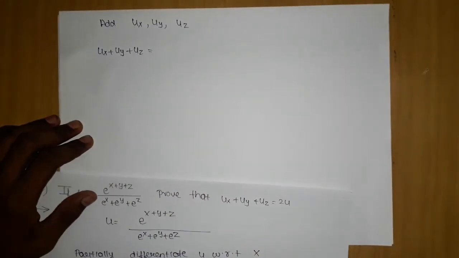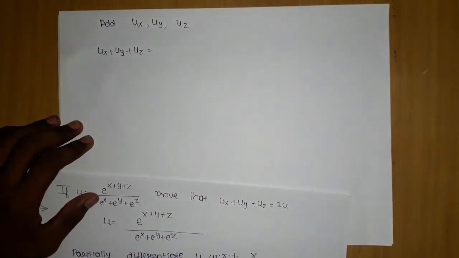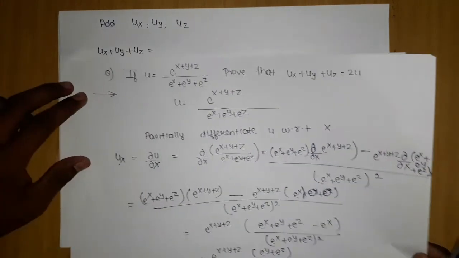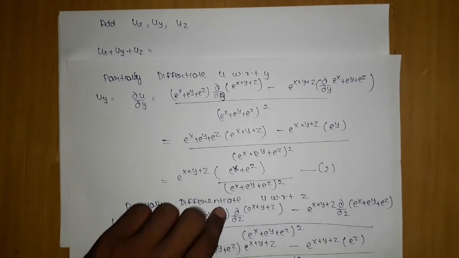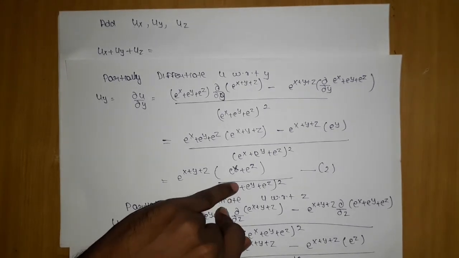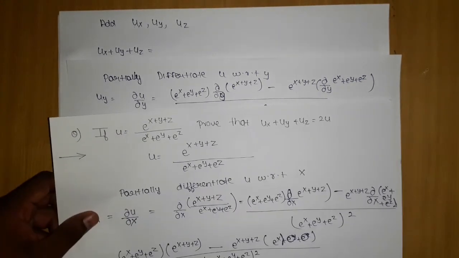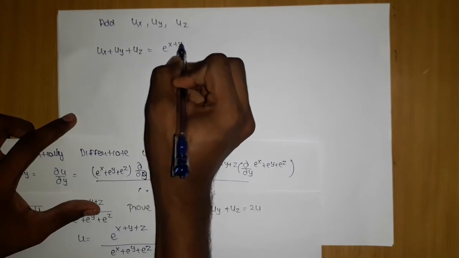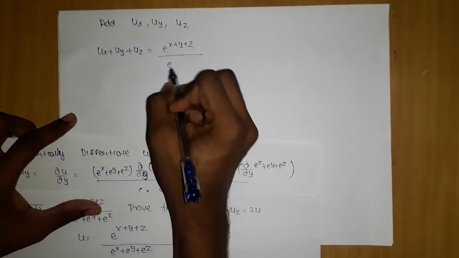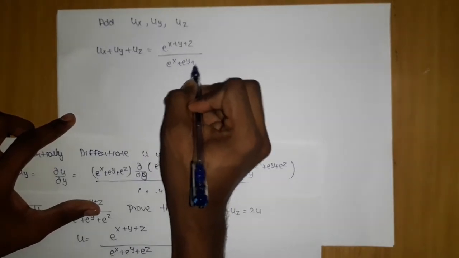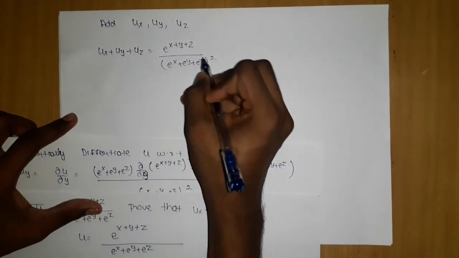If you observe, this will become common, this will also become common. We have this part from here, this part from here, and this part from here. So let's write them. e^(x+y+z) is common, that I know. (e^x + e^y + e^z) the whole square is the same in all of them.